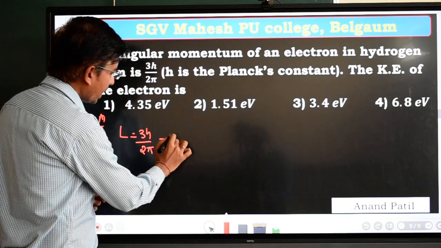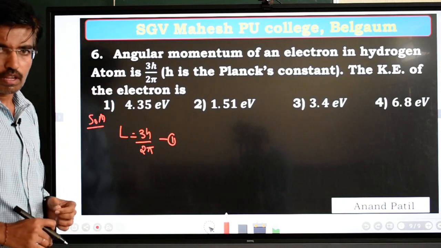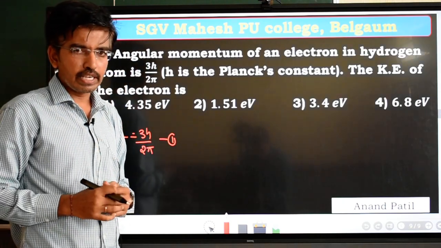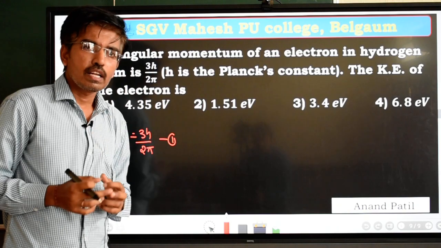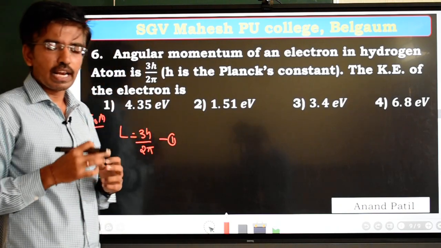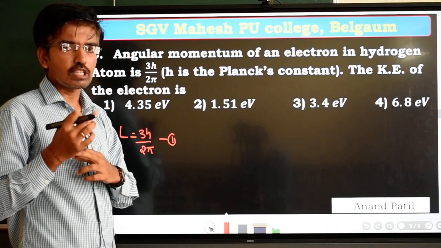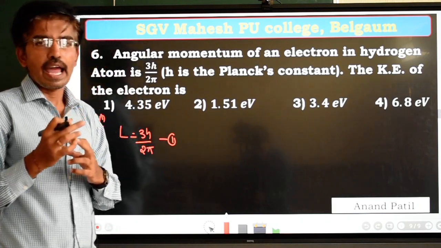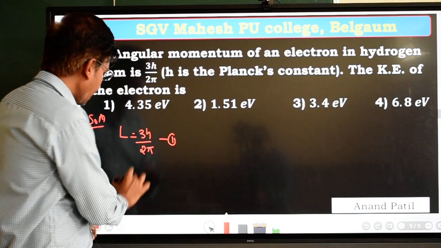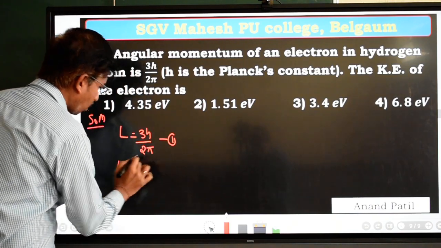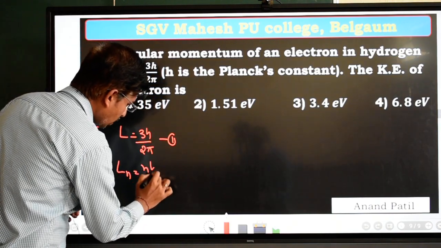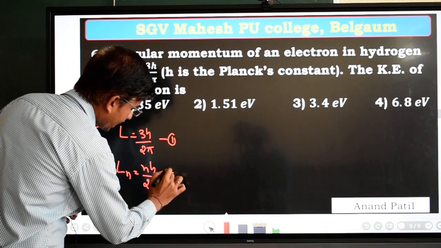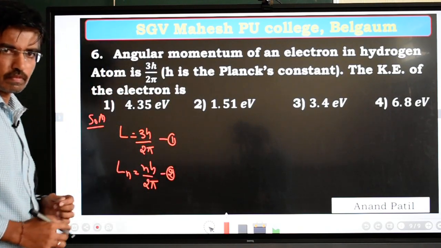Take it as equation number 1. According to Bohr's second postulate, the angular momentum of an electron revolving in the nth orbit is an integral multiple of h upon 2 pi. That is, Ln is equal to nh upon 2 pi. Take it as equation number 2.